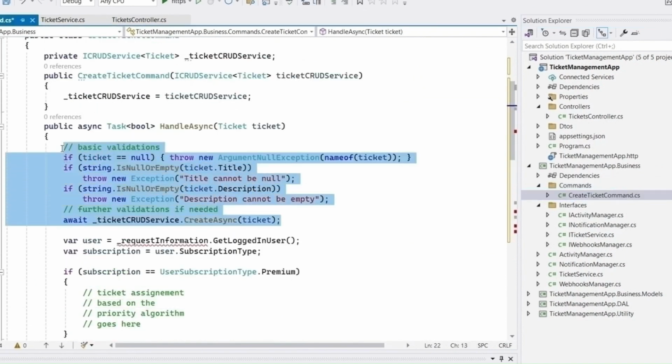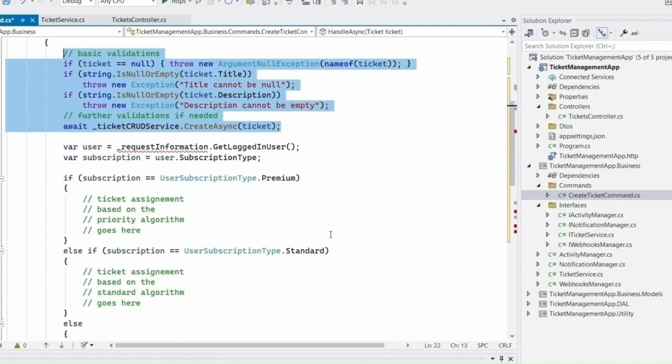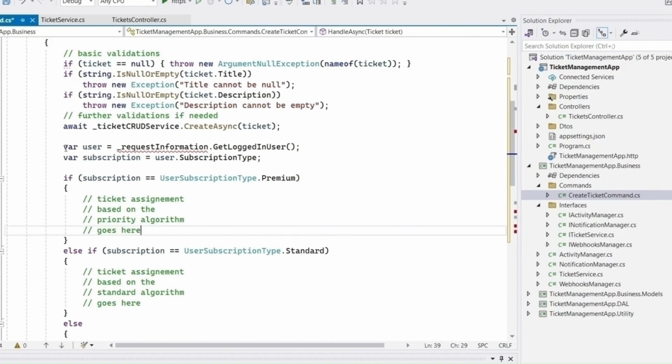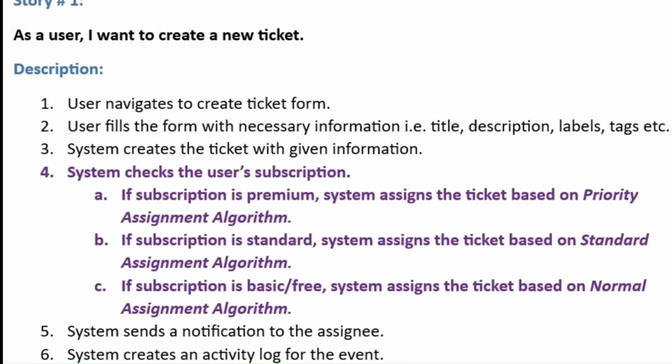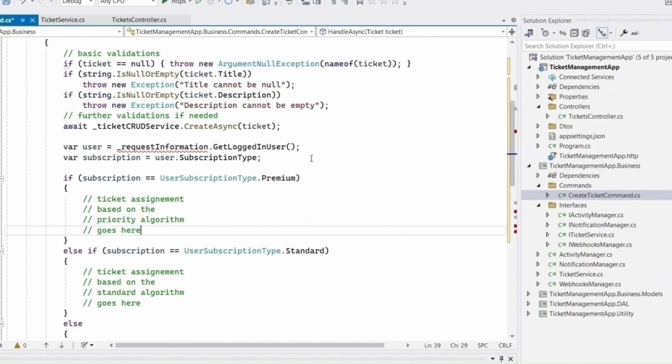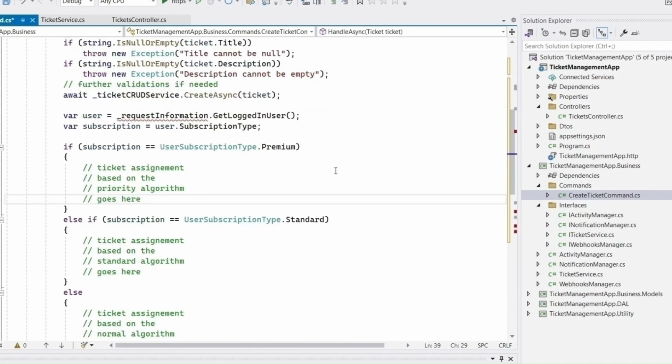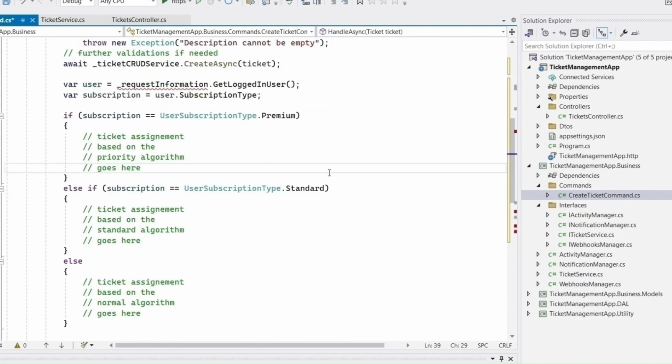Let's keep the basic validation and ticket creation as it is for now. After ticket creation, we need to assign the ticket. And for that, we have to apply assignment algorithms based on users' subscription. Rather than keeping all of that code inside this method, let's think in terms of objects. Here, we will apply the combination of factory and strategy pattern, which is a known combination in such scenarios.